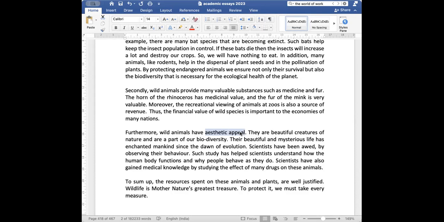To sum up, the resources spent on these animals and plants are well justified. Wildlife is Mother Nature's greatest treasure. To protect it, we must take every measure. Okay? It's a poem, this. Wildlife is Mother Nature's greatest treasure. To protect it, we must take every measure. Okay, did you understand like this?